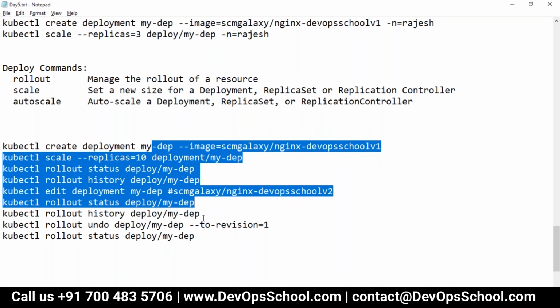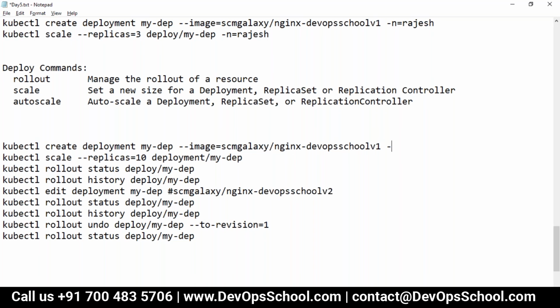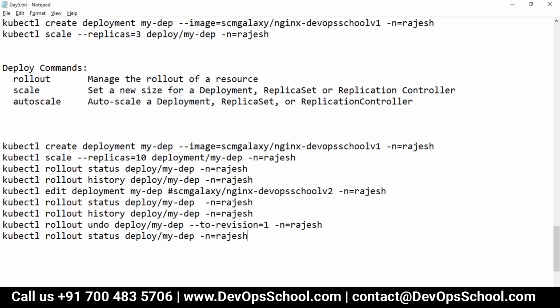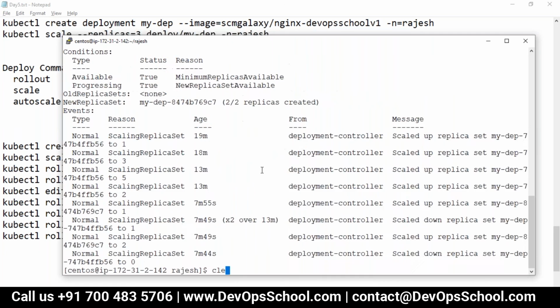Okay, so now this I am doing in the namespace Rajesh. So let's add this, all the commands you have to add Rajesh. Okay, so now I'll do one thing. I'll clean the remaining things here. So I'm cleaning all this stuff.